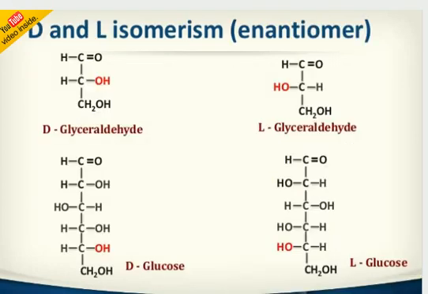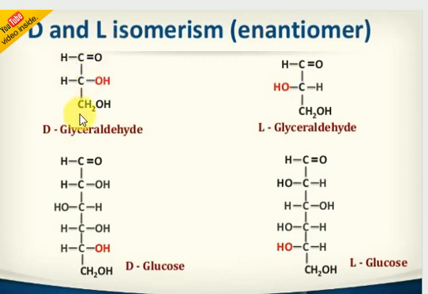You will get clarity. Look here, D and L isomerism is nothing but enantiomers. Enantiomer means non-superimposable mirror images only. What are non-superimposable mirror images? Just keep one mirror here. What happens there? The same thing will come here. Like hands, just remember, two hands, the left hand and the right hand. That is called enantiomers only, non-superimposable mirror images.